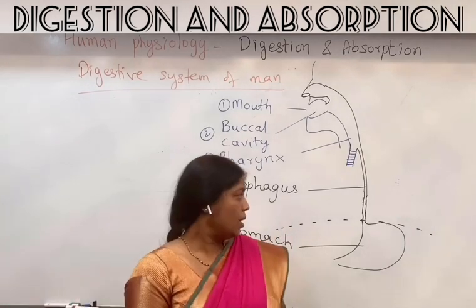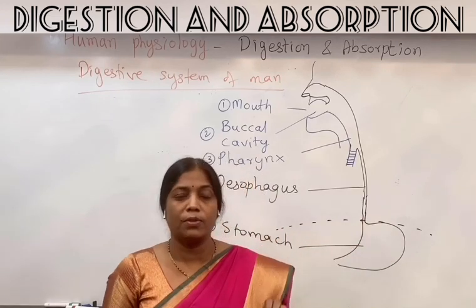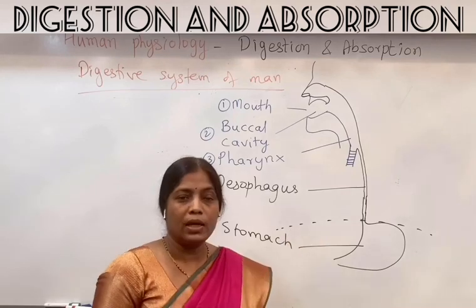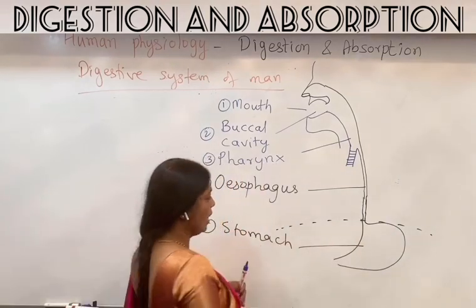Now stomach is not the main site for the digestion, it is the main site for the storage of the food. Around 4 to 5 hours the food can be stored in the stomach. So this is a big structure, and this stomach again has 4 parts.